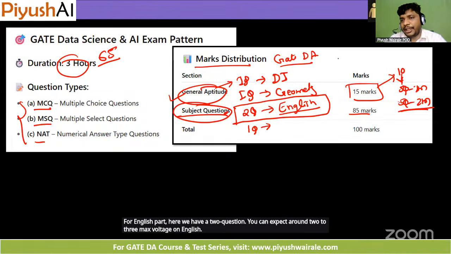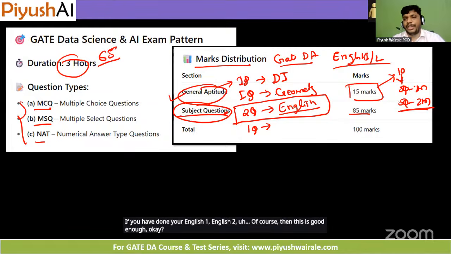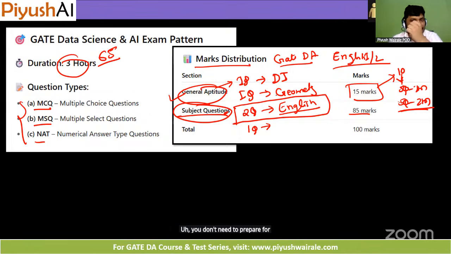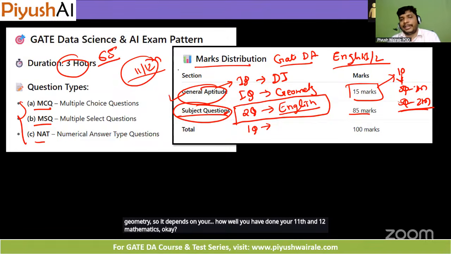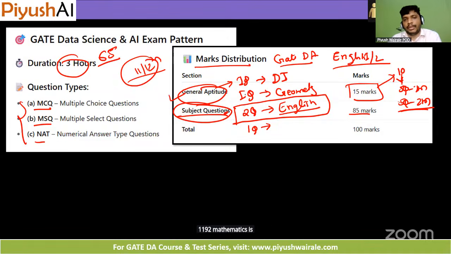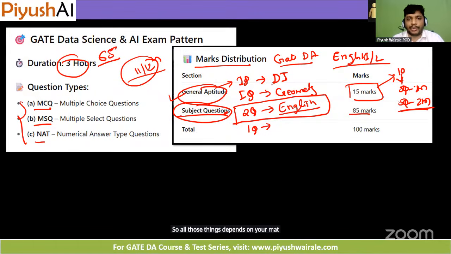If you have done your English 1, English 2 courses, then this is good enough. Okay. You don't need to prepare for the aptitude part separately. But DI and geometry depend on how well you have done your 11th and 12th mathematics. Okay, your 11th and 12th mathematics is going to be a key part here. Because geometry, then you can see the data interpretation part, because percentage will be there, the concept of percentage. So all those things depend on your mathematics. How good are you in the mathematics part?